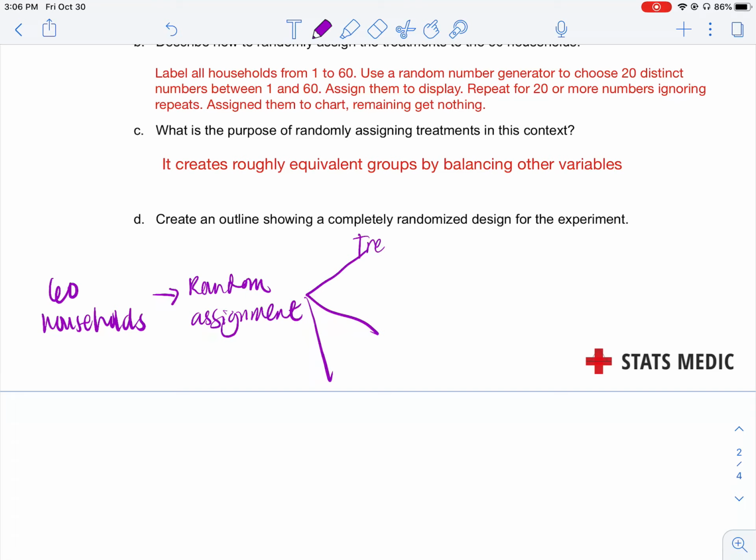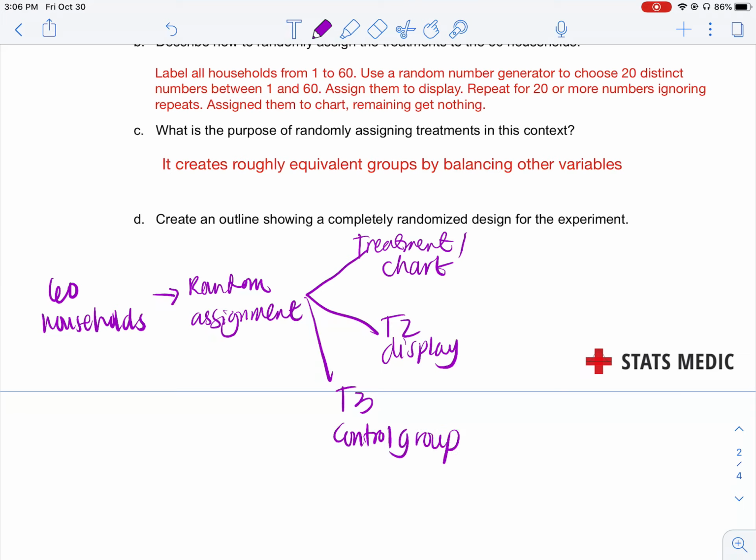So treatment 1, can I just put T2, T3? So this one will receive a chart. This one, it doesn't matter which one, yeah. This one will receive a display. And then this one is our control group, which will receive nothing.